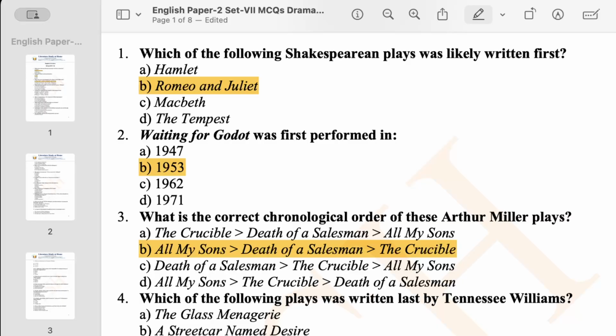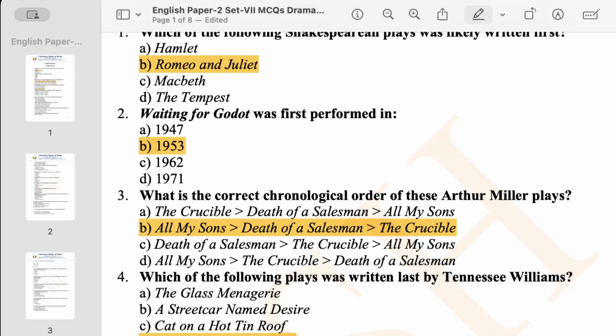Then A Streetcar Named Desire, published in 1947. Then Cat on a Hot Tin Roof, published in 1955. And then, unfamiliar to most, The Night of the Iguana. This is a three-act play, and it was published in 1961. So that's why it comes at the end of his career, 1961, and your option D is the correct answer.